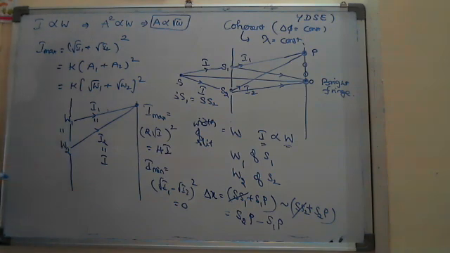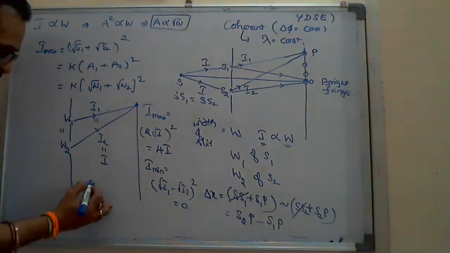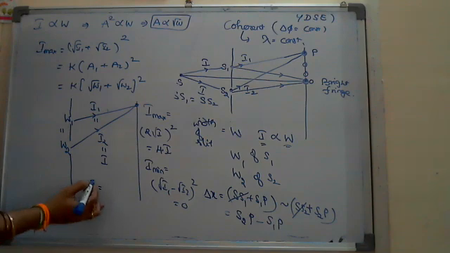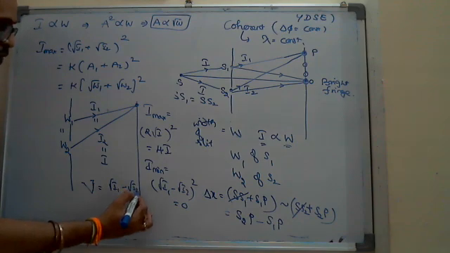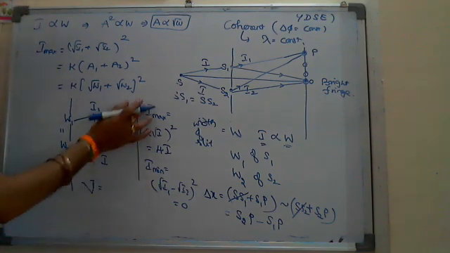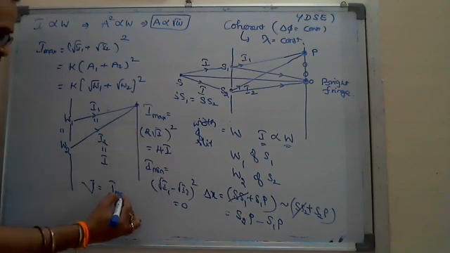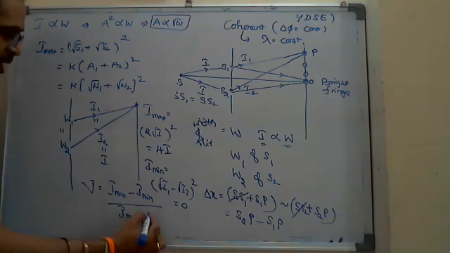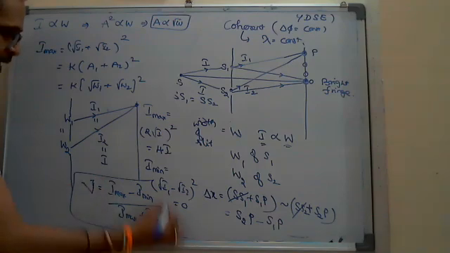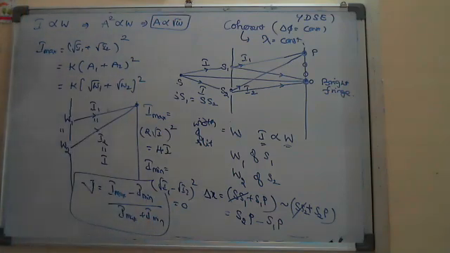That is what is called fringe visibility. With how much visibility the fringes are formed. Fringe visibility is represented with the letter V, it is not the potential difference. Fringe visibility equals the maximum to minimum difference, I maximum minus I minimum, divided by I maximum plus I minimum. Compared with this, what will be the difference? That is the fringe visibility.